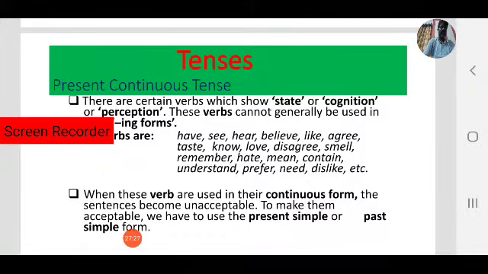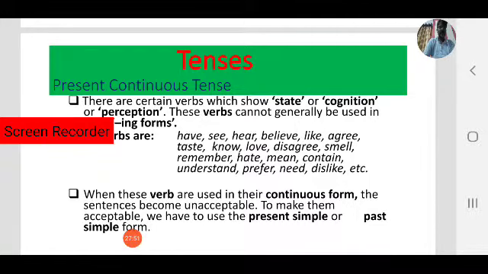Like see, never use I am seeing a movie, that is wrong. If you want to say I am watching a movie, that is right.